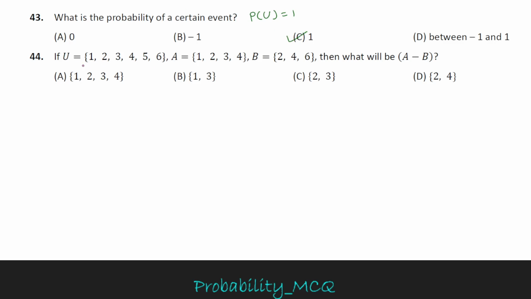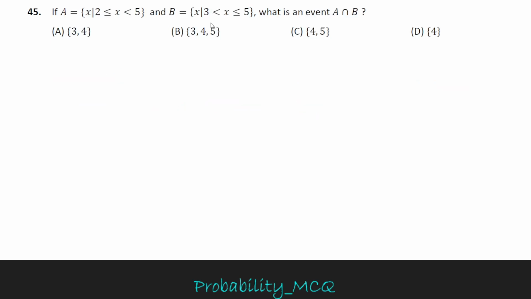Question 44 is asking that if U equal to 1 to 6, A equal to 1 2 3 4, B equal to 2 4 6, then what will be A minus B? We have two ways to find A minus B: by using intersection, or directly we can subtract the elements of B from A, like 1 2 3 4 minus B equal to 2 4 6. Subtract elements of B from A. What is left? 2 cancels out, 4 cancels out. 1 and 3 are left only in A. So answer is 1 comma 3. It is given in option B. Option B is correct option.